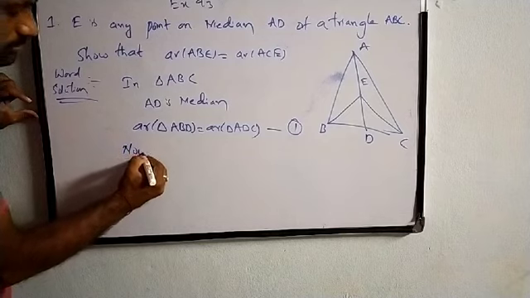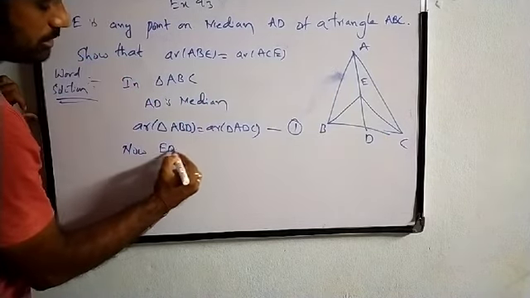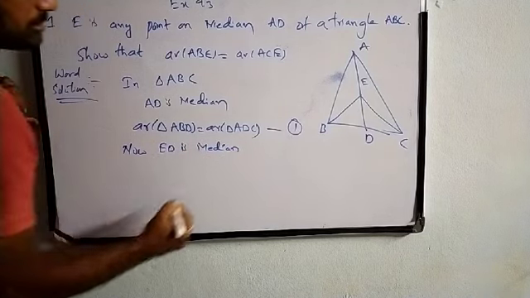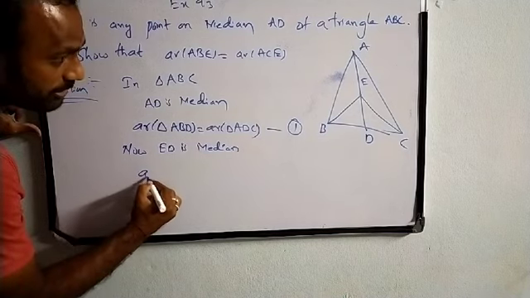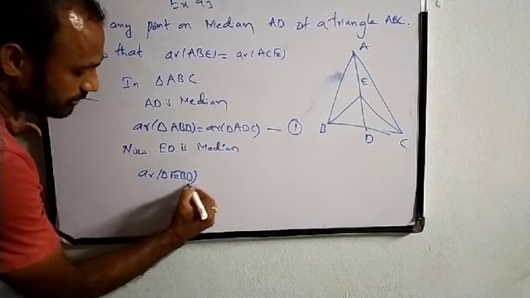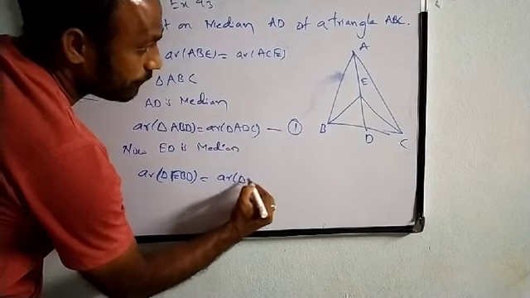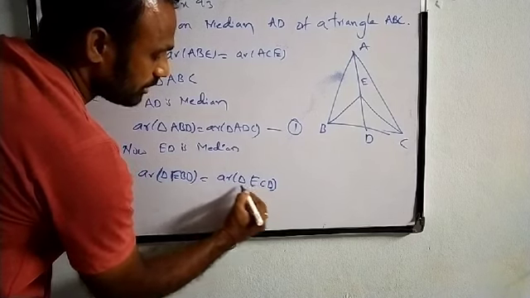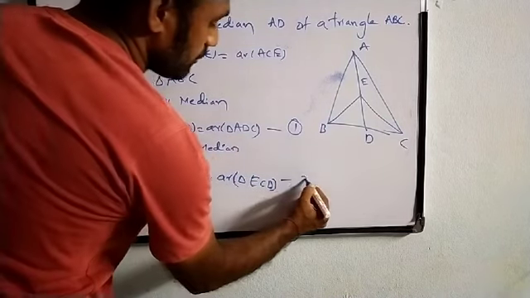Now since AD is median, we can call ED also median in triangle EBC. Since ED is median, we can write area of triangle EBD is equal to area of triangle ECD. We can mark this as second equation.